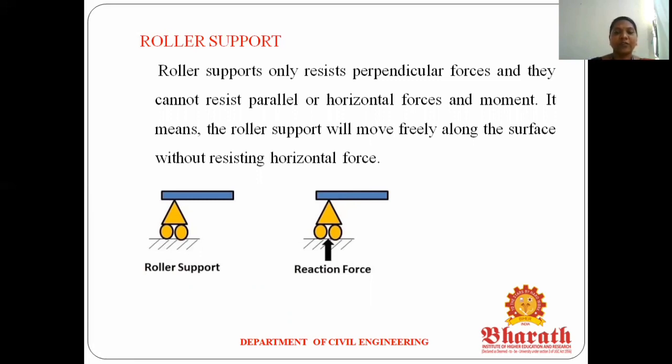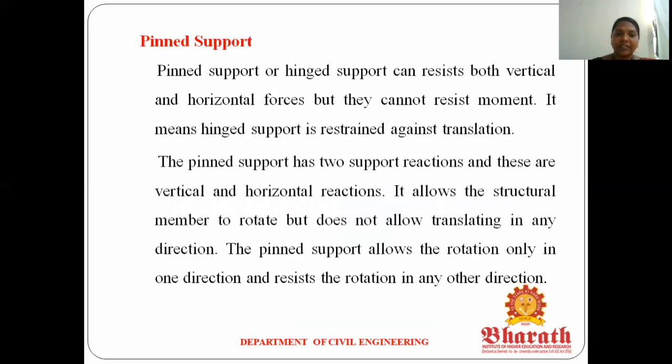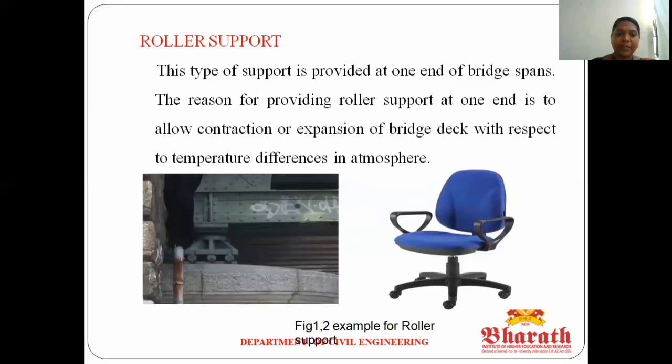We normally use roller supports in bridge structures. This type of support is provided at one end of a bridge span. The reason for providing a roller support at one end is to allow the contraction or expansion of the bridge deck with respect to temperature difference in the atmosphere. So this image is called a roller support, the first one. Normally we use roller supports in the bridge span.